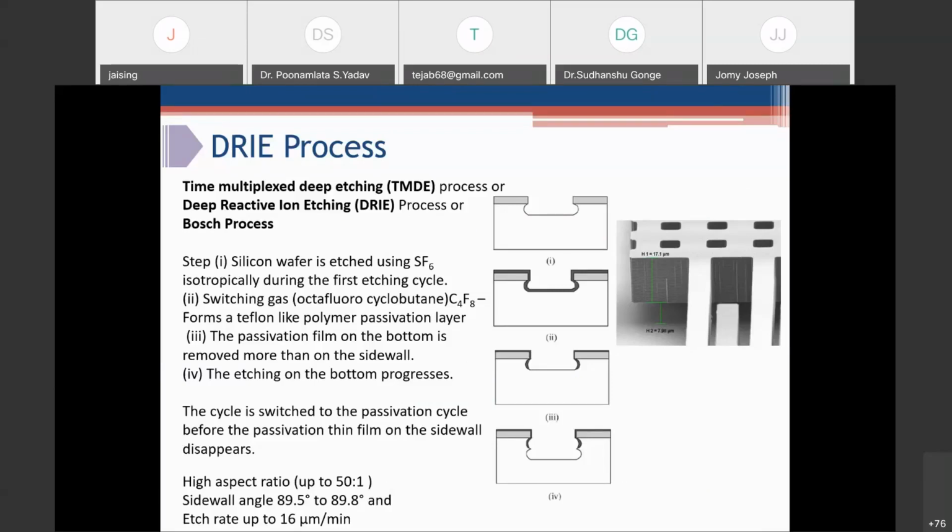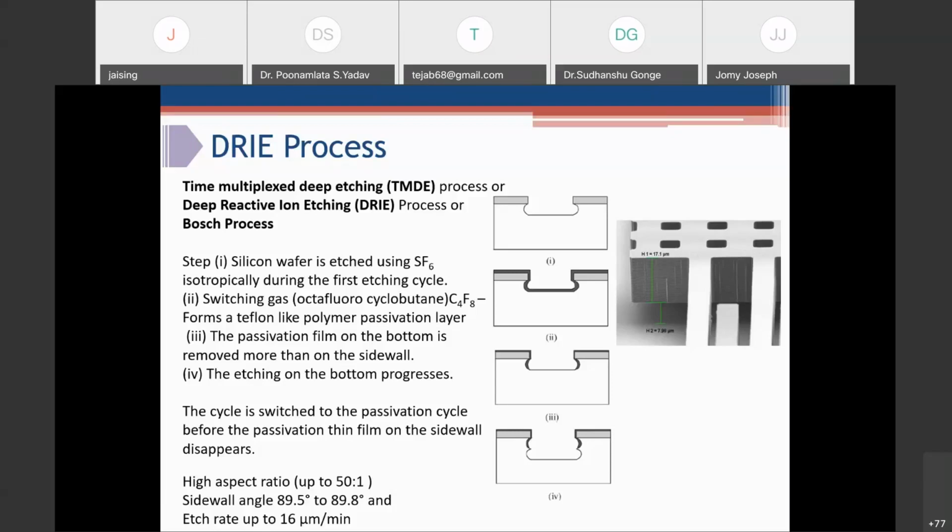First the dry etching is done, and then the passivation layer is deposited. Some portion of this passivation layer is removed to expose the silicon substrate once again for the next dry etching step. This cyclic process switches between passivation and etching cycles to achieve the desired depth of etching.